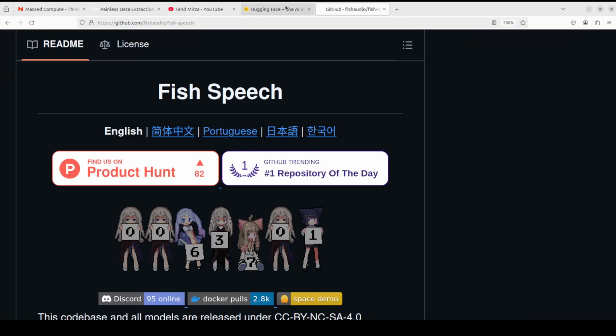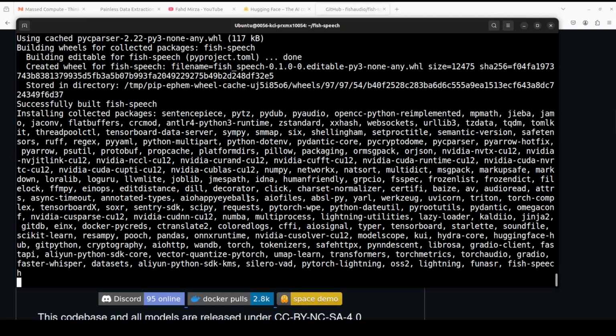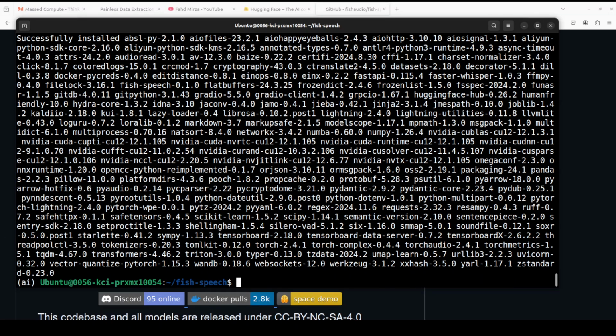But let's wait for these prerequisites to get installed and then we will download it, and I will show you how to download. And all the prerequisites are done.